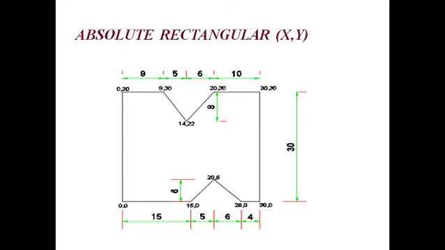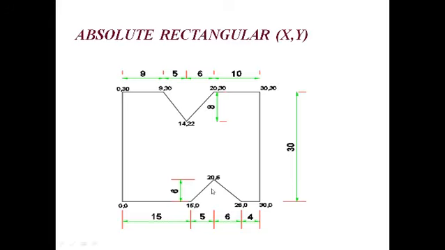This example can be done in two ways, using absolute rectangular or relative rectangular. In absolute rectangular, we consider each and every point with respect to the 0 comma 0 point. Of course we can locate the first point wherever we want, and from there we take each point. The dimensions are also given for this figure. The first point is 0 comma 0, and the second point is 15 comma 0. The second point diverts horizontally by 15 units with no vertical diversion, so horizontal is 15 and vertical is 0.